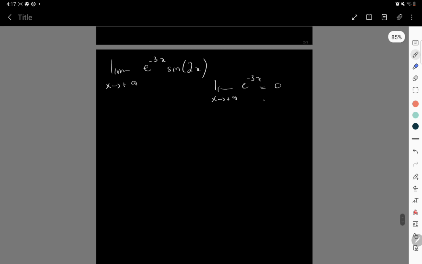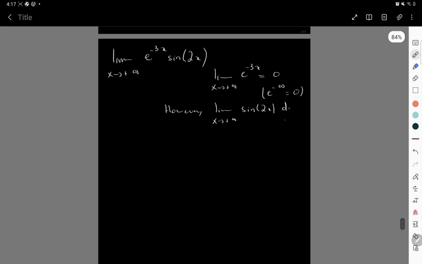Because 3x will go to plus infinity, and e to the minus infinity is equal to 0. However, the limit as x goes to infinity of sine 2x does not exist. So really, I cannot apply the limit laws.